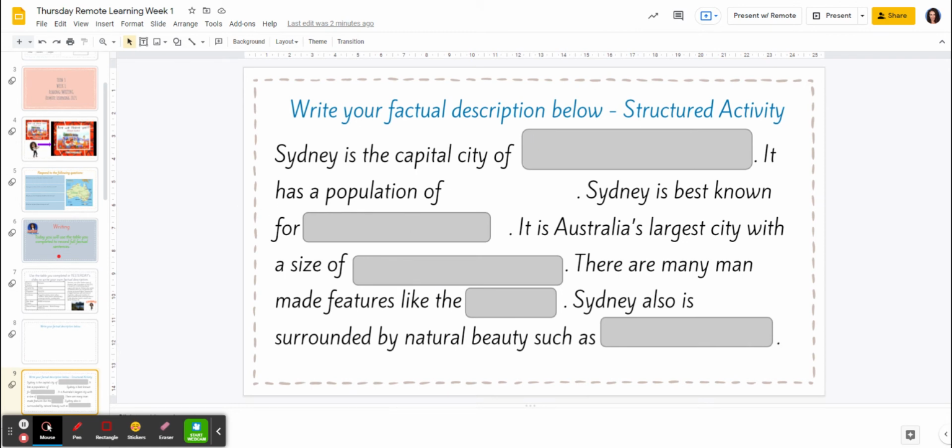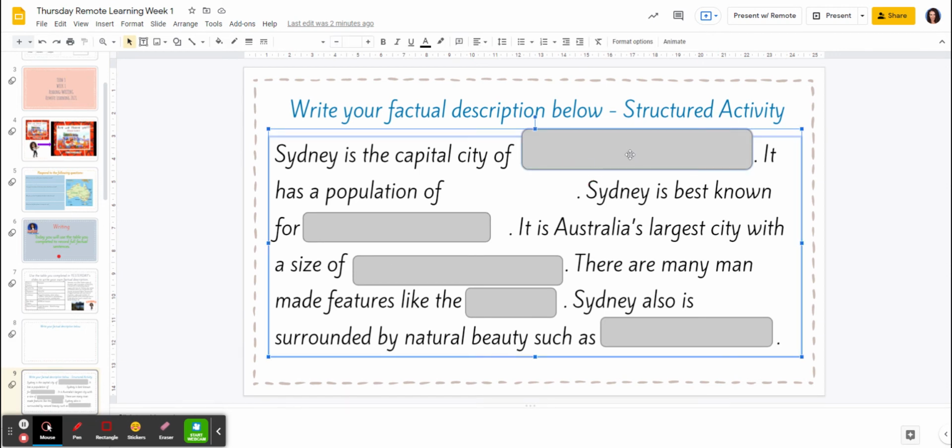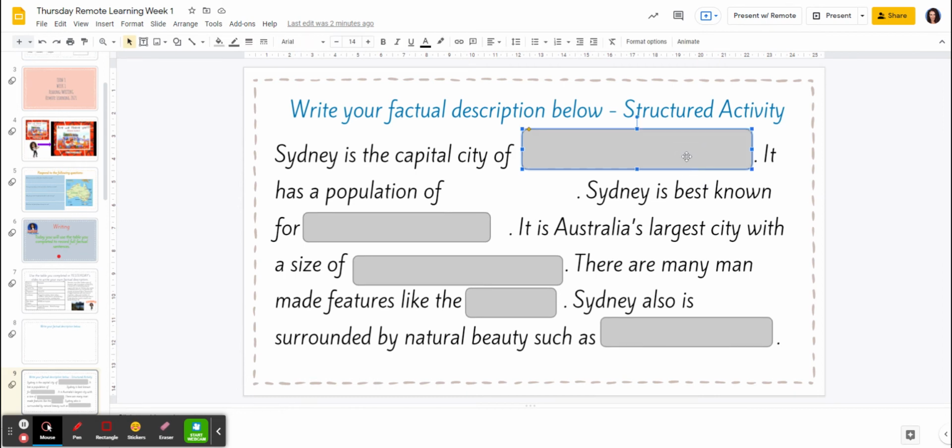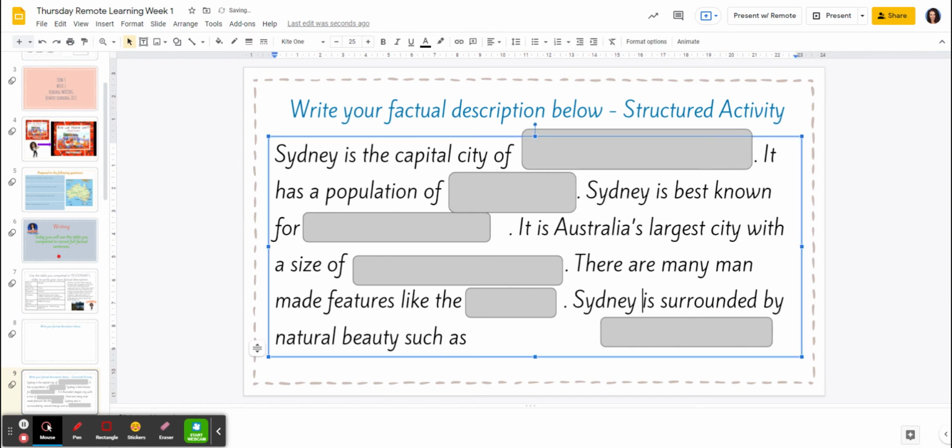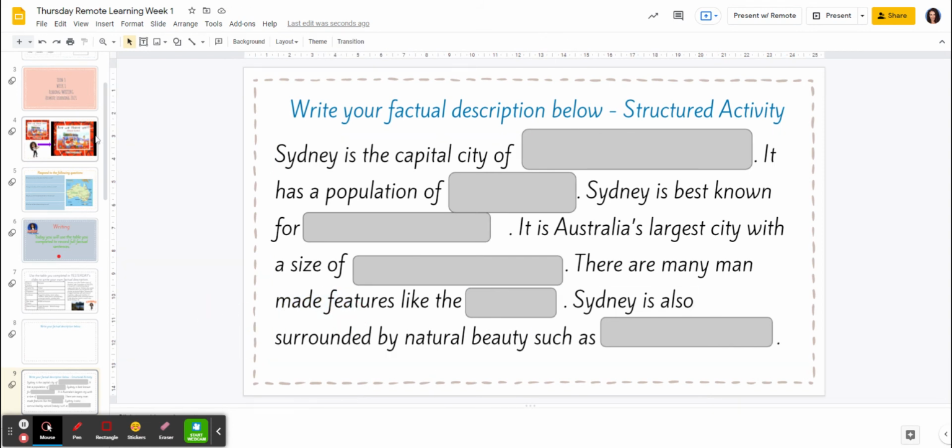Sydney is the capital of. It has a population of, I'll just add a text box there so that you can insert your answer. Sydney is best known for, you just have to click on the boxes. If you just double click, you can type your answer. It is Australia's largest city with a size of. There are many man-made features like these. Sydney is also surrounded by natural beauty such as. So if you find it tricky, you might just answer those instead.